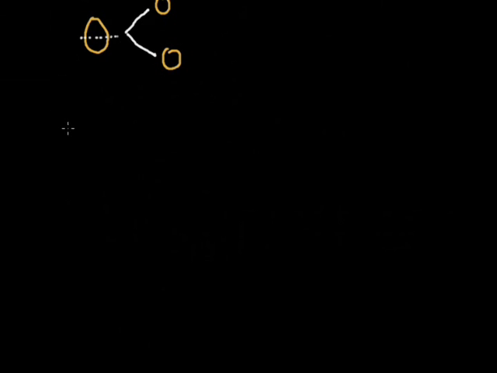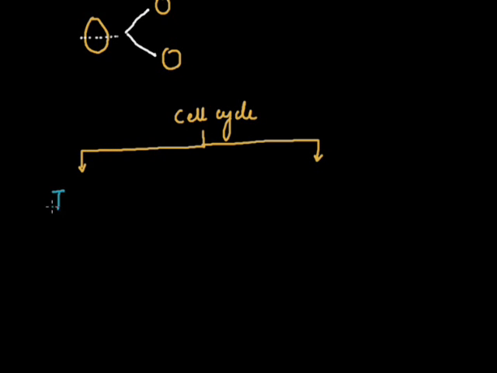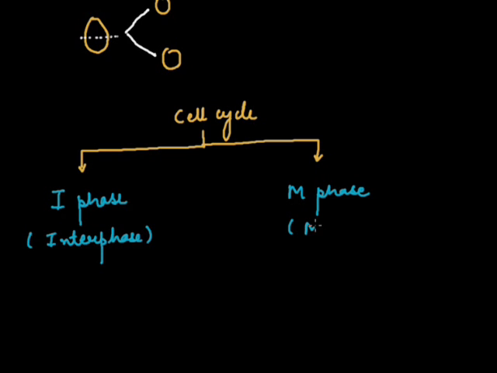Now, this cell cycle is divided into two halves. What are these two halves? These two halves are the I phase and the M phase. Okay. What is this I phase? This I phase is referred to as interphase and this M phase is referred to as the mitotic phase.